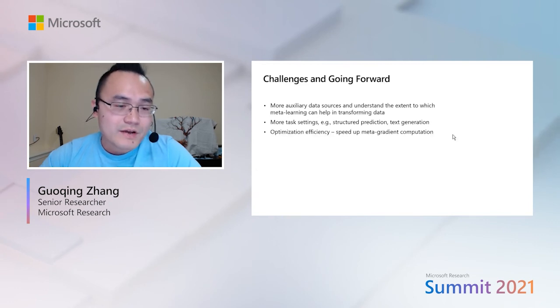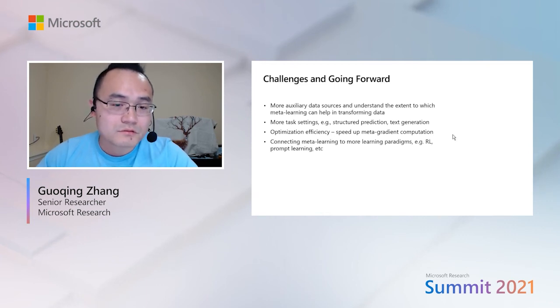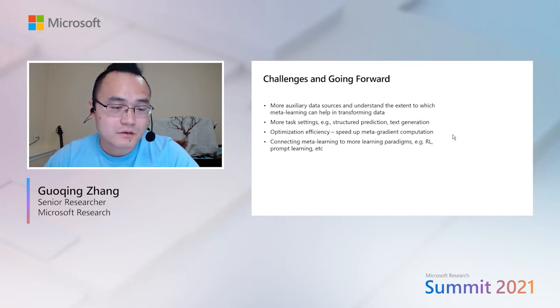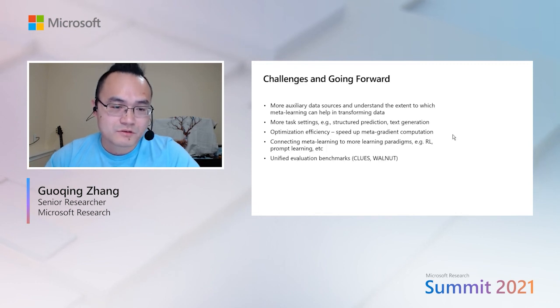The other factor is that because of the nature of meta-learning, the computation of this meta gradient requires approximating second-order gradients, so efficiency could be an issue in some cases. Also, recently there are some new training paradigms involving reinforcement learning and also prompt learning. How to best combine the meta-learning framework with such training paradigms to achieve better performance is also an interesting direction to go. And also, in order to better evaluate such models, having benchmarks available for this fusion notion or weak supervision part will also be very valuable to the research community.